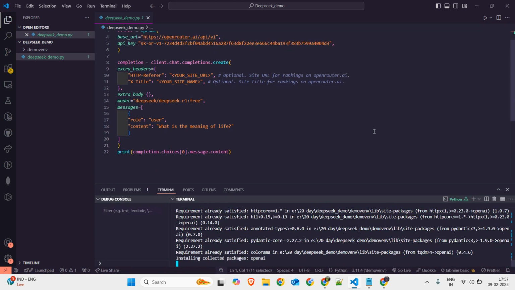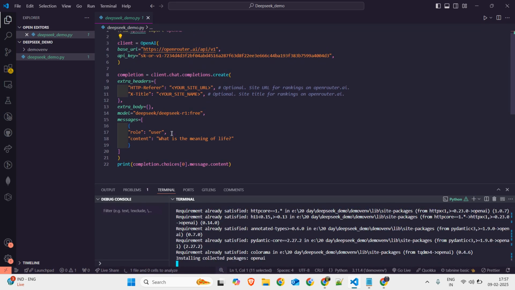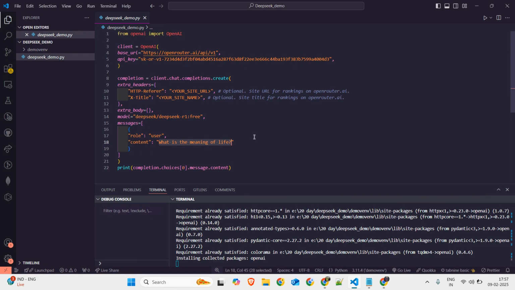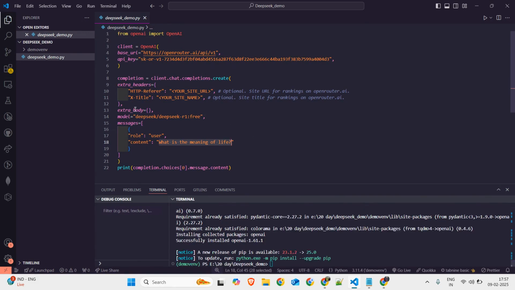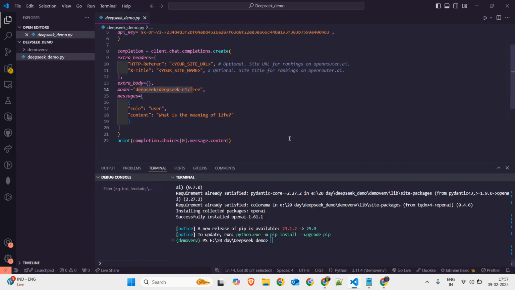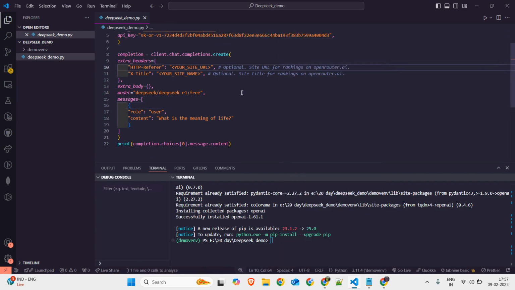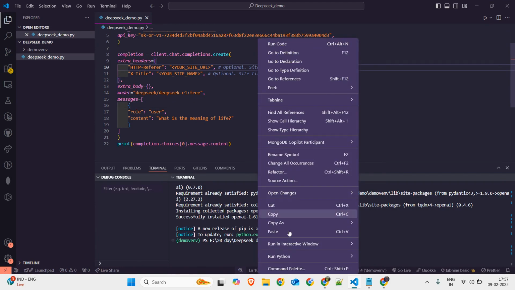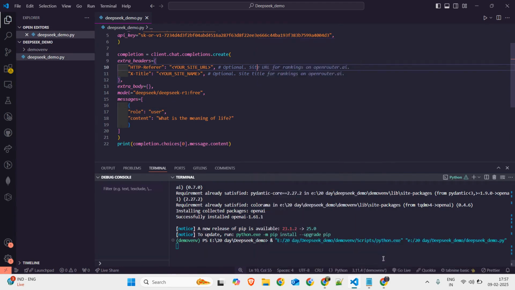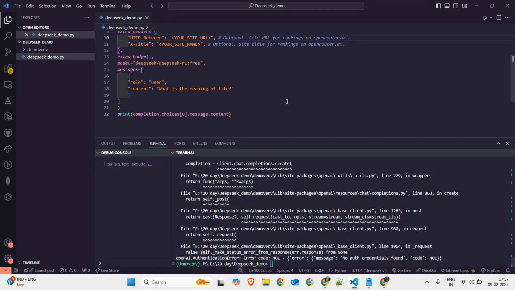By the time it is downloading, we will see what response we will get from this code. The question asked here is, what is the meaning of life? This question will be given to the DeepSeek model, and it will respond to us related to the meaning of life. So we can save this, and I'm running it. It will take a few seconds to respond.